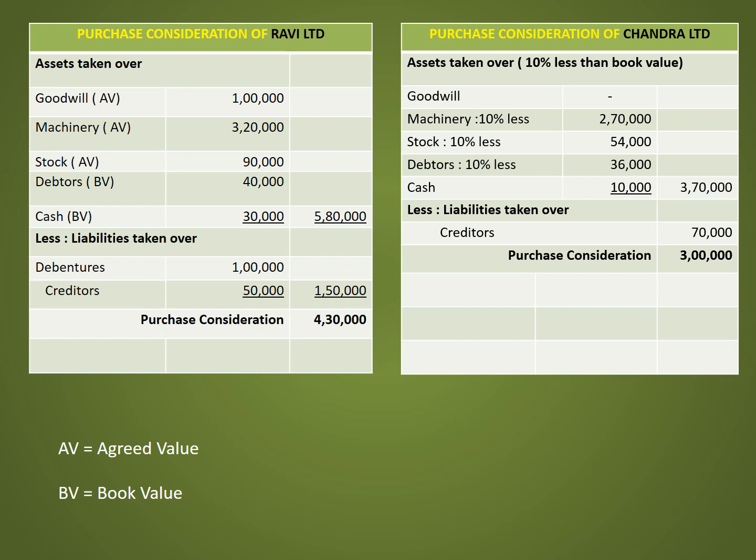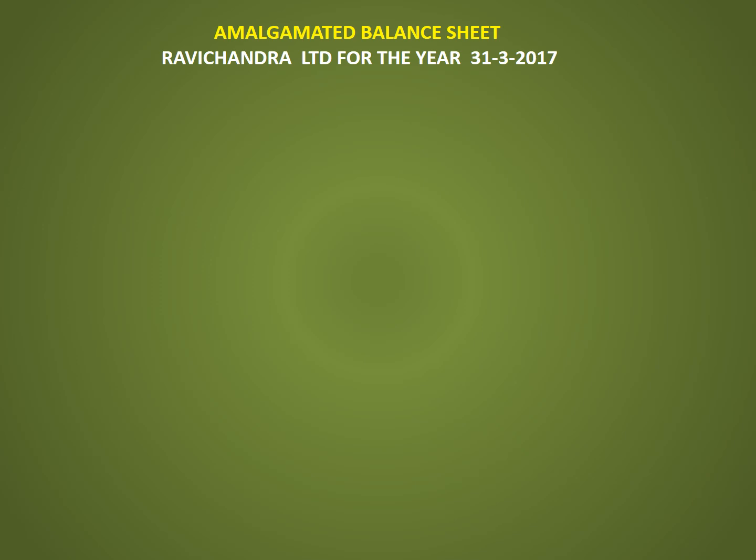And cash book value is 10,000. Total assets taken over is 3,70,000. Less liabilities taken over, that is creditors 70,000. So from 3,70,000, if we deduct 70,000, the purchase consideration will be 3 lakh for Chandra Limited. Now prepare the amalgamated balance sheet of Ravichandra Limited for the year ending 31st March 2017.